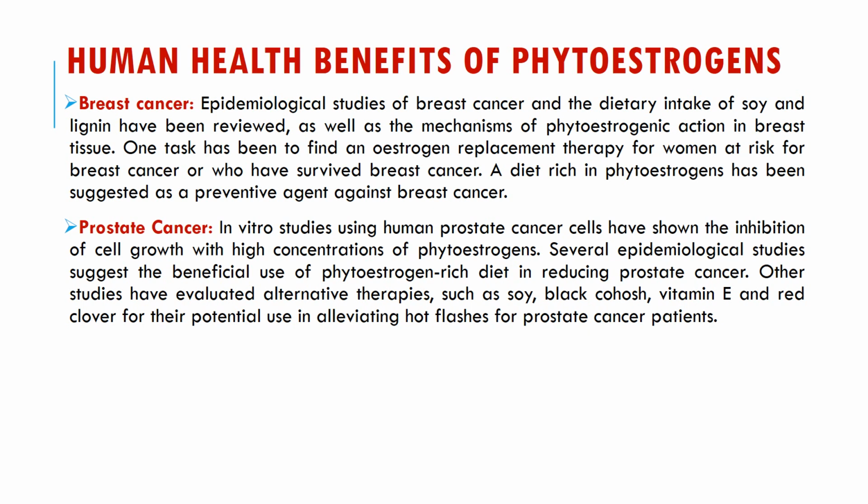Besides this, prostate cancer is also another common cancer, but in this case, it has shown inhibition of cell growth with high concentration of phytoestrogen. Several epidemiological studies suggest the beneficial use of a phytoestrogen rich diet in reducing prostate cancer. Other studies have shown alternate therapies like soya, black cohosh, vitamin E, and red clover for alleviating hot flashes.